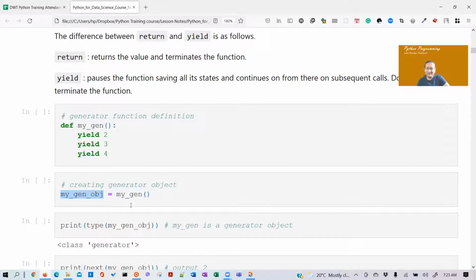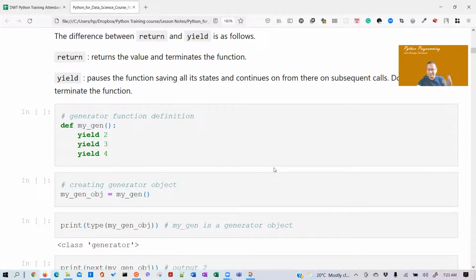Remember this. Once again, any normal function can be converted to a generator function using at least one yield keyword. When you call a generator function, a generator object gets returned.